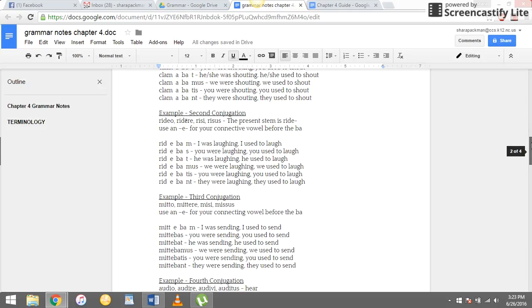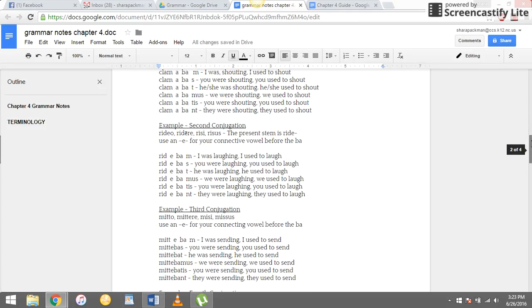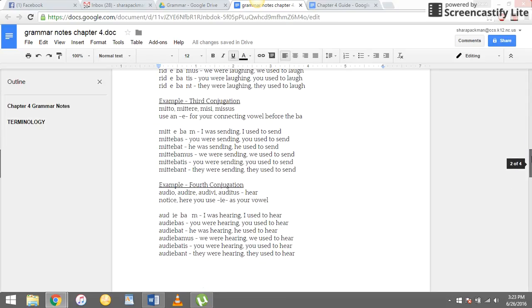For second conjugation, it's the same thing, except before the ba, you use an E. So ridebam, ridebas, ridebat, ridebamus, ridebatis, ridebant. And then for third conjugation, you use an E also. So you use an E before the ba. Mittebam, mittebas, mittebat, mittebamus, mittebatis, mittebant.